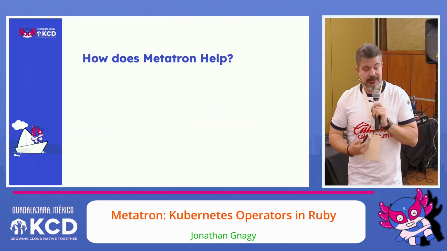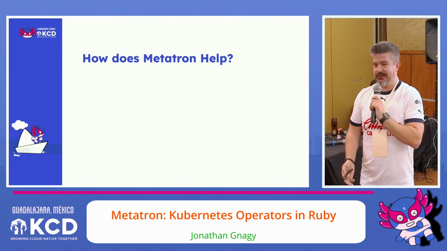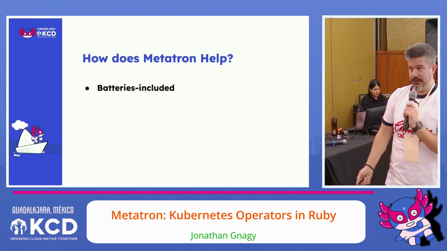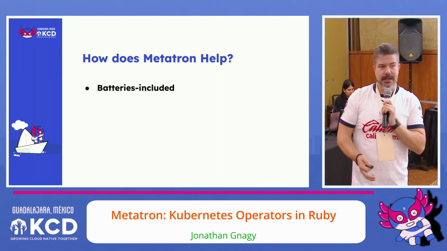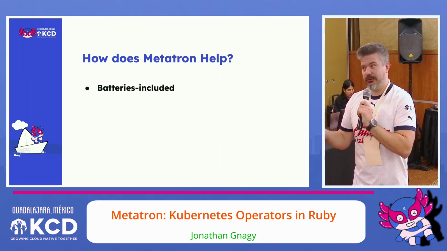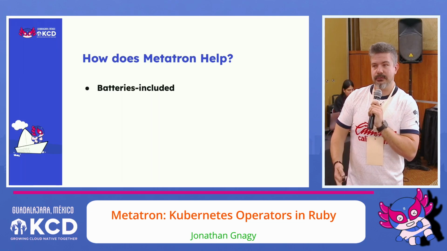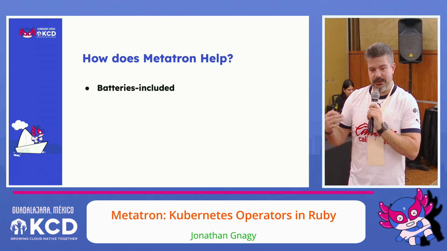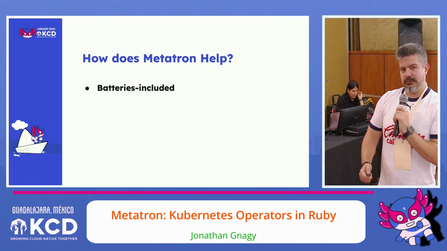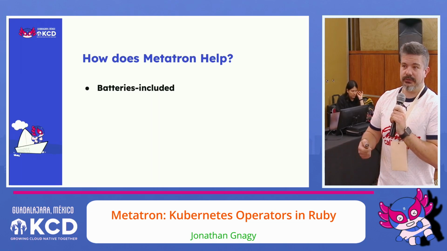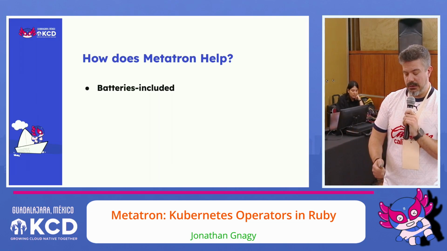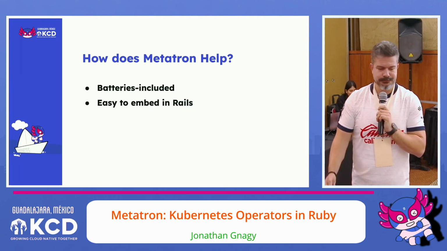All right, so how does my code help? I just told you about how awesome Metacontroller is. Well, Metatron helps by being batteries included. And what I mean by that is it's a Rack app that is very easy to deploy, very easy to get started with. It comes with JSON parsing and JSON rendering for you. It gives you helpful hints about information coming from that request so that you can use it right away. It includes neat features like eTag support, so it makes it really easy to have efficient communication between Metacontroller and your app, and more. There's a lot of other features as well.